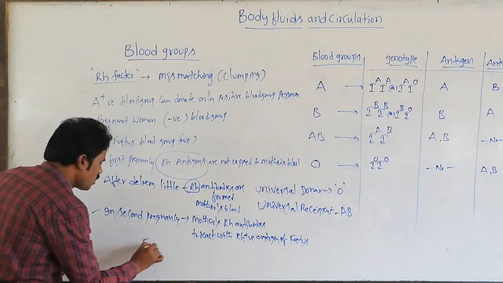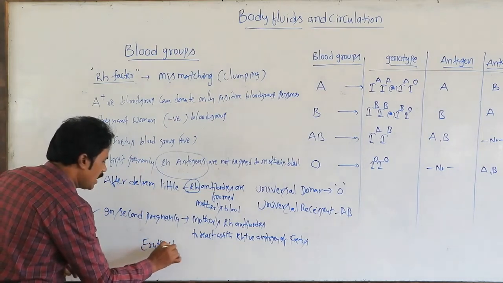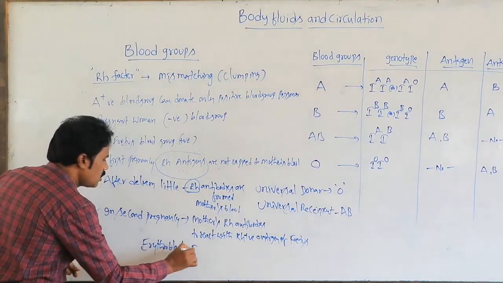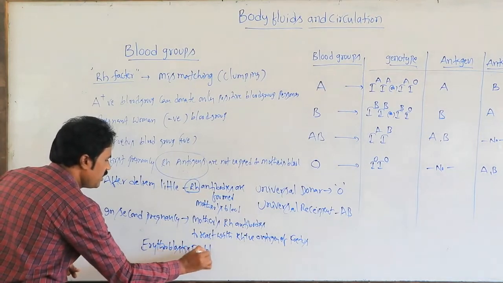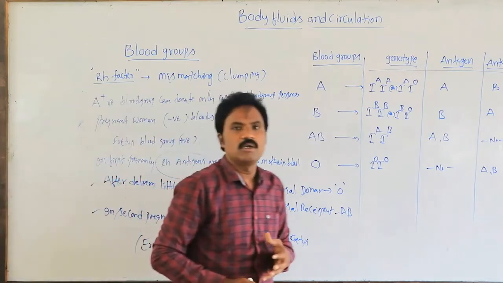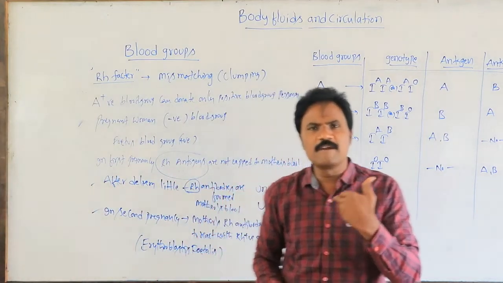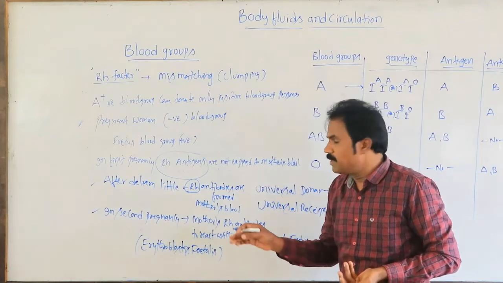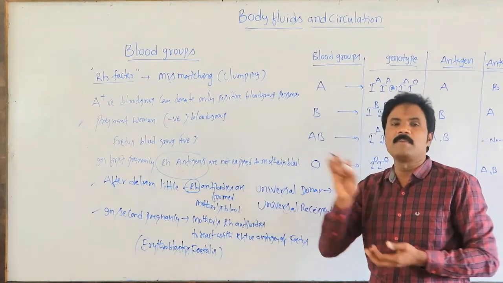This condition we call erythroblastosis fetalis. It may cause jaundice. If there is a little more severity, it may cause the death of that baby.